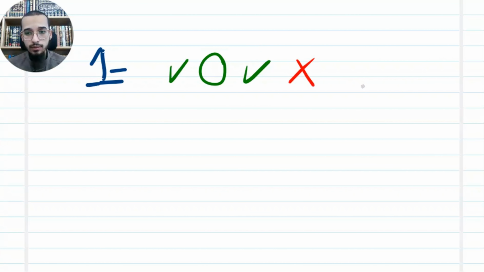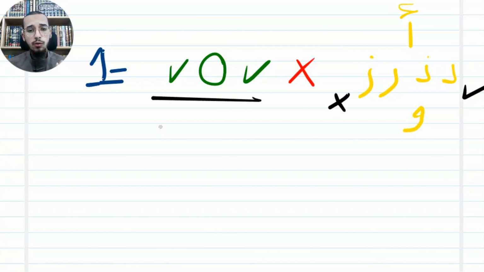The first rule is that each letter, you can link it from right and left, except 6 letters: alif, dal, dhal, ra, zay, waw. These 6 letters I cannot link from the left. I can only link them from the right, and from the left, no. But each other letter I can link from right and left.